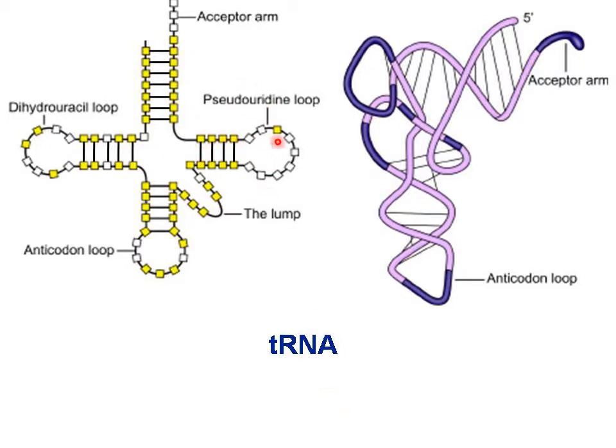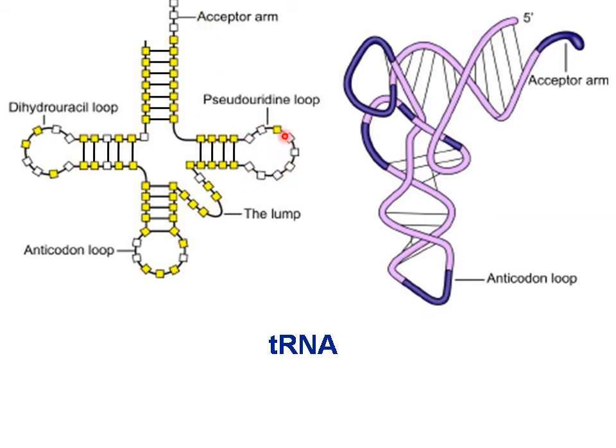Now first we have to see how transfer RNA is. You all know the structure of transfer RNA. So transfer RNA has this 3' end and this 5' end. At the 3' end there is an acceptor arm. This acceptor arm has the sequence CCA. There the new amino acid is attached. So all transfer RNAs have their respective amino acid attached over there. This is known as activation of amino acid.